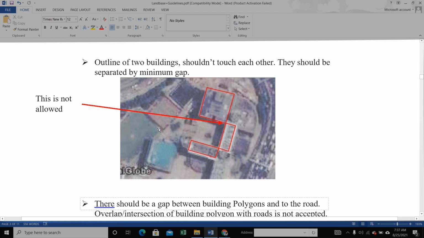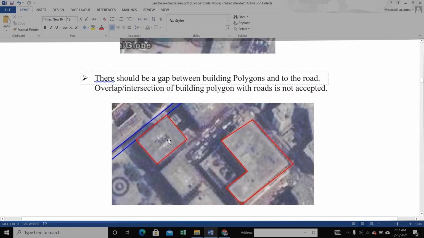And the outlines of two buildings should not touch each other. They should be separated by a minimum gap. Here we maintain the minimum gap of two buildings or three buildings. It is not allowed, so we gap here and it's good. There should be a gap between the building polygon and the road. Overlapping or intersecting a building polygon with the road is not accepted. The building overlaps the road, so this is not accepted.